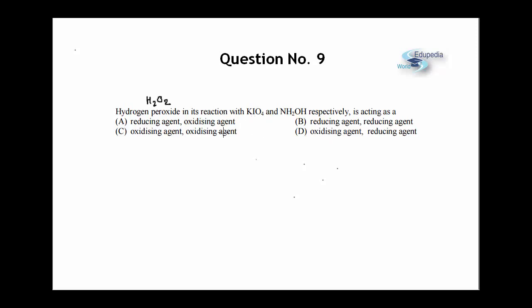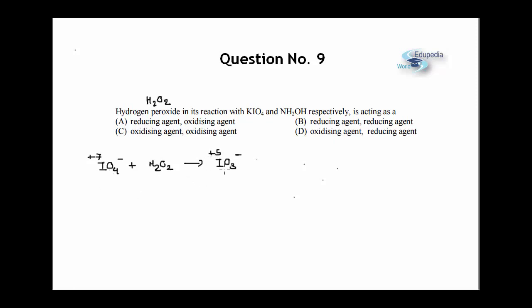Now in the first reaction we are making it react with KIO4, potassium periodate. So basically the reacting species over here is IO4 minus and it undergoes a reaction with H2O2. In IO4 minus, as we all know, iodine is in a +7 oxidation state and there is no further possibility of oxidation. So obviously it can only get reduced. As a matter of fact, it is reduced to iodate. This is periodate and this is iodate. Iodine is in +5 oxidation state.